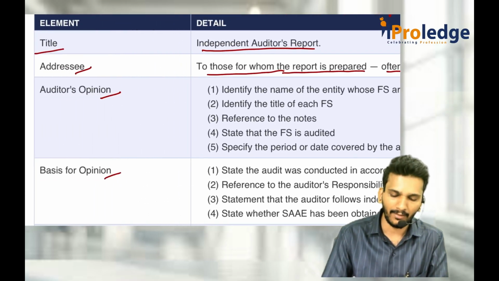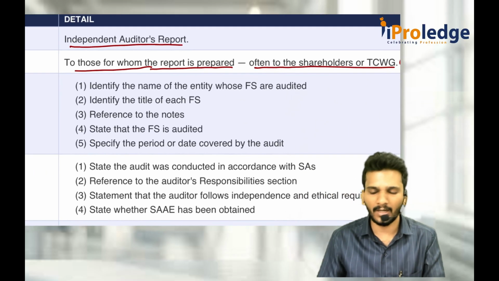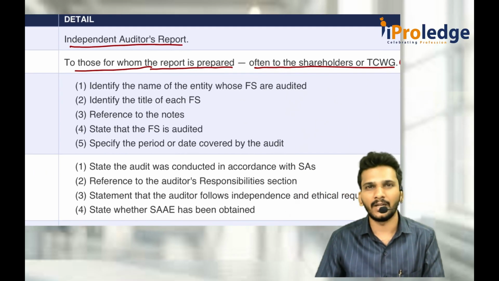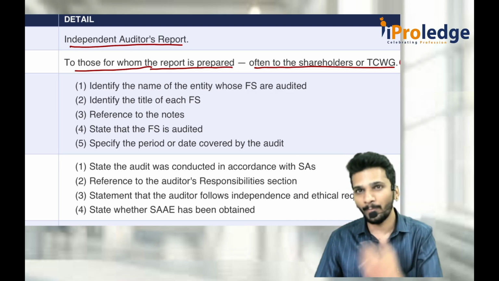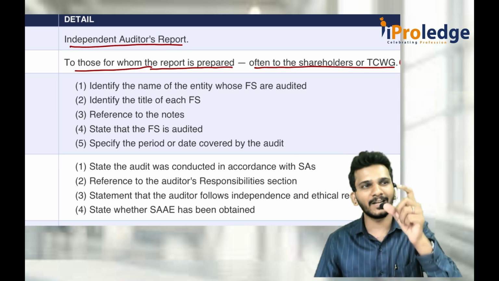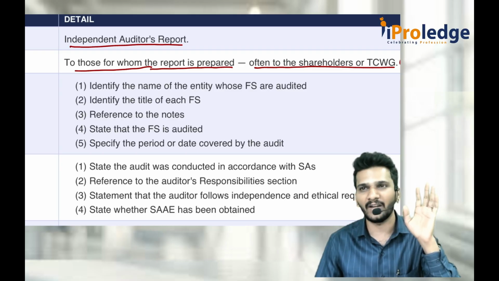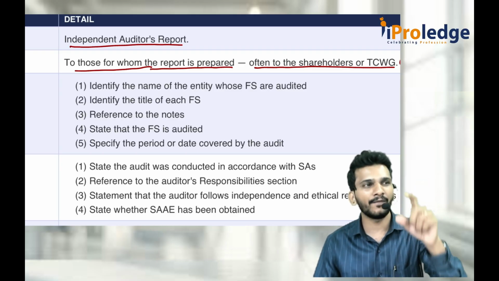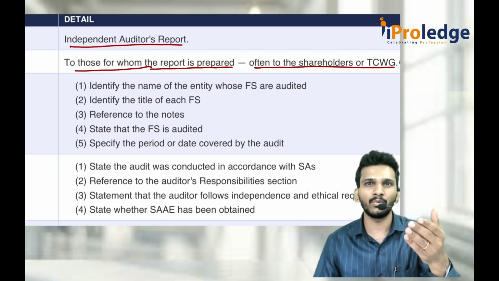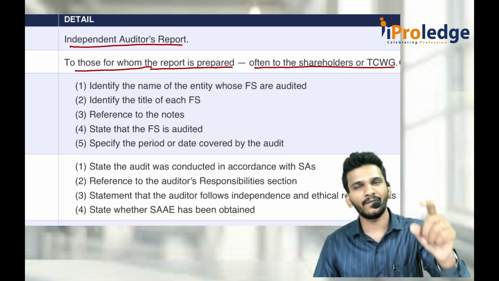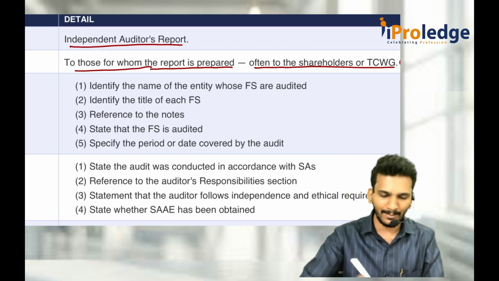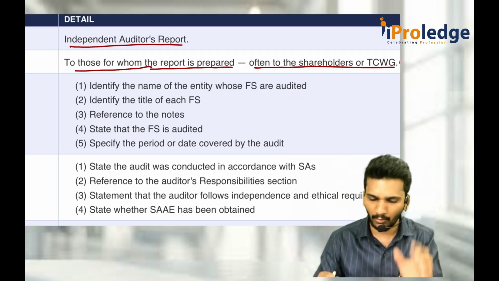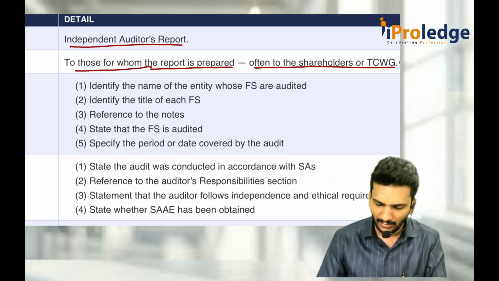Then comes the opinion. When it comes to opinion, you should do the audit. Whenever you are doing the audit, first you should come to an opinion. Before expressing your opinion, you should state certain matters as per Standard on Auditing 700. In the first paragraph of any company audit report, you should identify these 5 items first, then later you give your opinion. I simply display it. I am not going to read it entirely. It is just for your understanding.